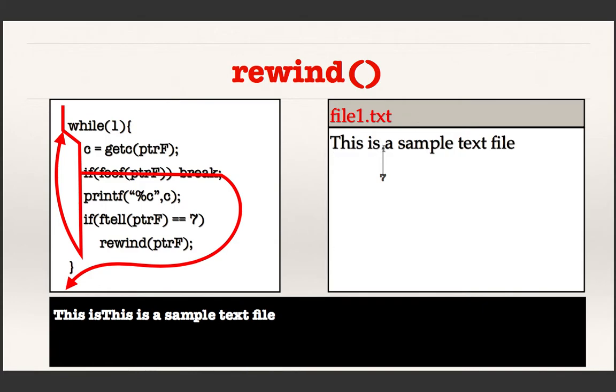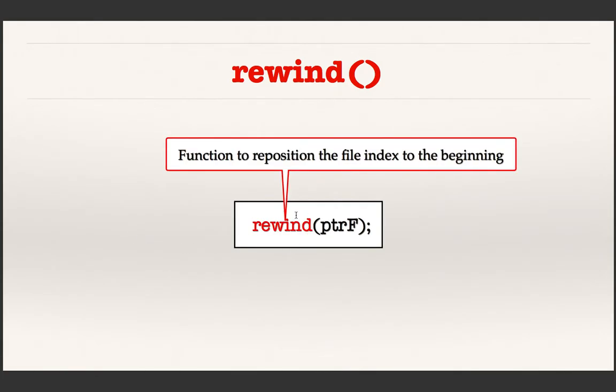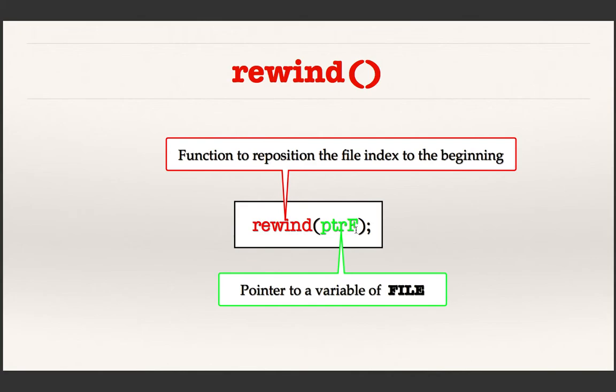Because of this rewind, the file index is repositioned to the beginning and again it prints the whole file. I think the use of rewind is very clear with this simple example. It just repositions the file index to the beginning position, which is 0. Now to formalize the syntax: the function name is rewind, and then you just pass the argument, which is the file buffer pointer.